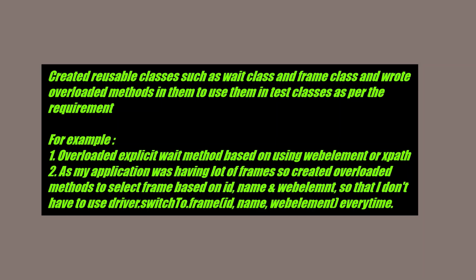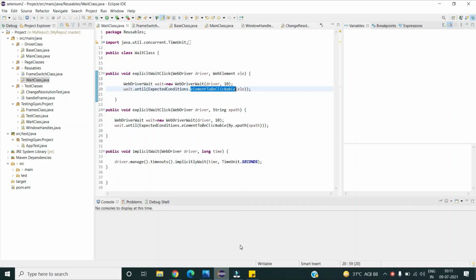In the same way, you can also explain an example using frames, where you have created your own methods utilizing the Selenium frames handling, and you were passing the arguments as per your requirements so that you can use them in your automation project. Now let us see how we can explain this with the real example.